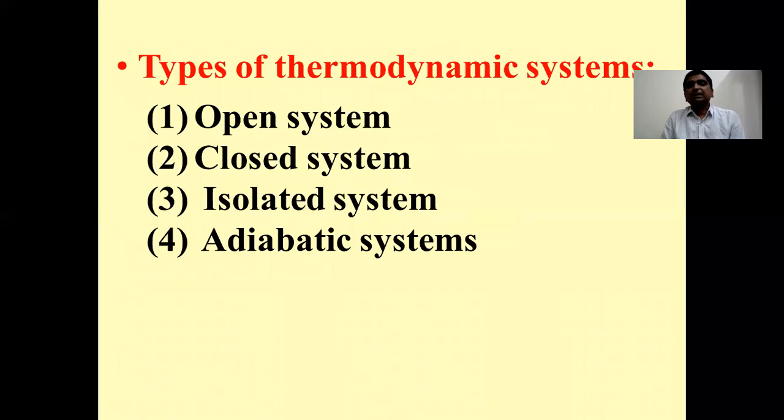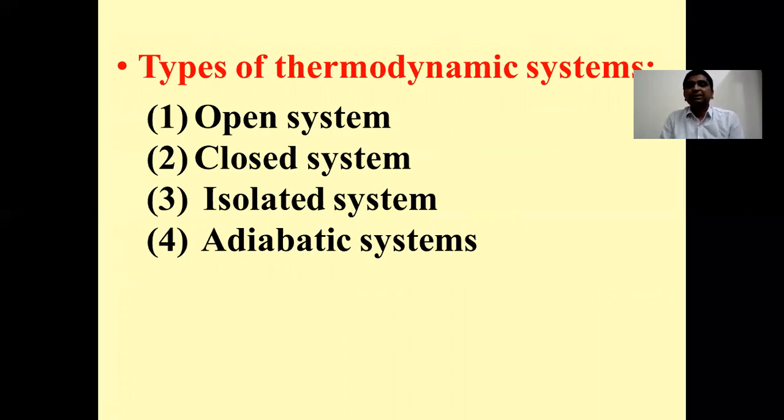Now, another classification of thermodynamic systems is based on another parameter. What is that parameter? That is the exchange of energy and matter. Two pairs of words are important in all four definitions: energy and matter, system and surrounding.